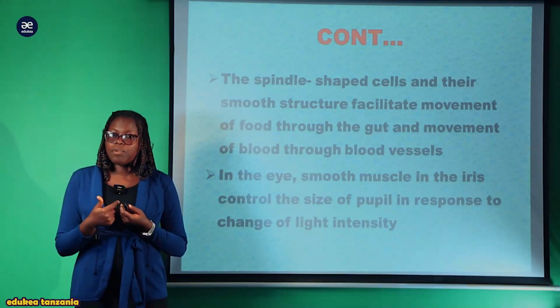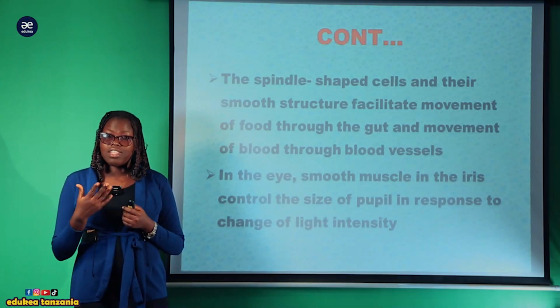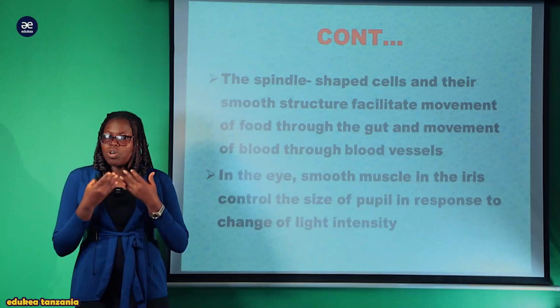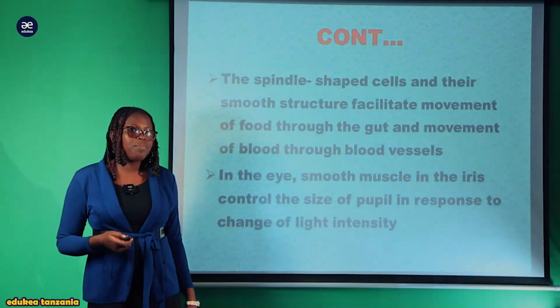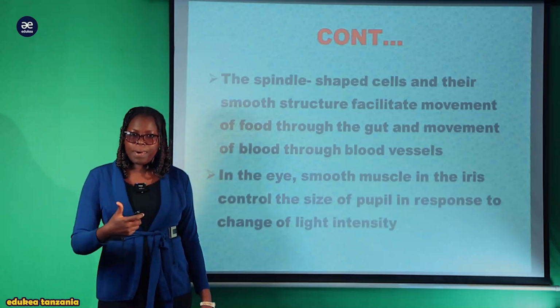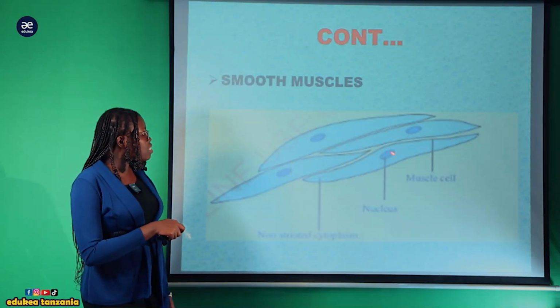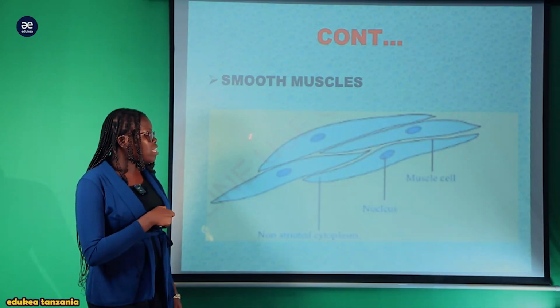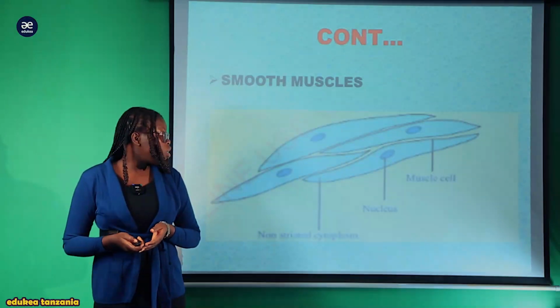Au kwa mfano kwenye mwanga mdogo, kwa mfano katika dim light, unaweza kujikuta unaongeza the size of the eye so kuweza kuona kwa haraka. Kwa mfano ukiwa juani kuna jua kali, yes, unaweza ku adjust the size of the involuntary, una adjust the size of the pupil so as to control that kind of the light intensity kwa ajili ya kuweza kuona. So this is the structure zina spindle shape na vile vile zina smooth structure kwa ajili ya adaptation to support this delicate internal structure of the body organ.